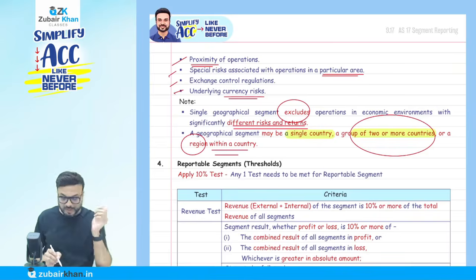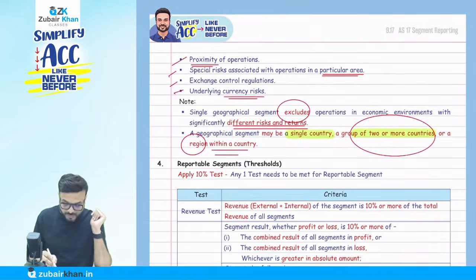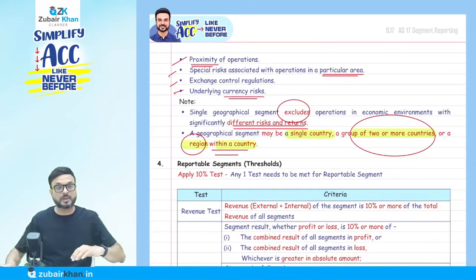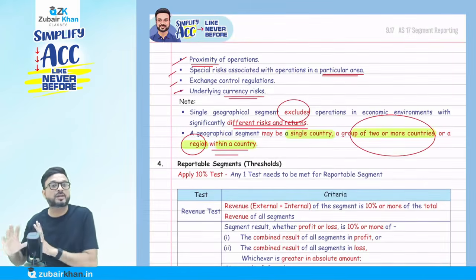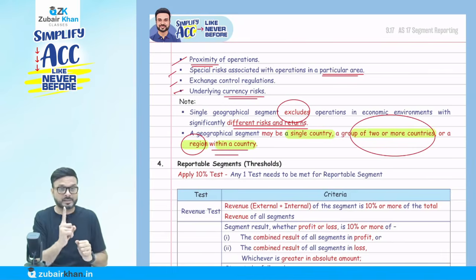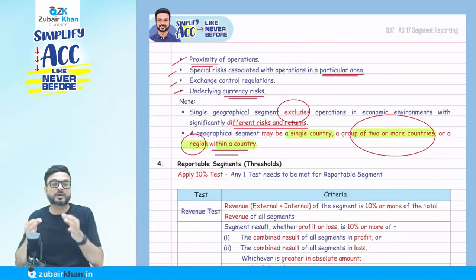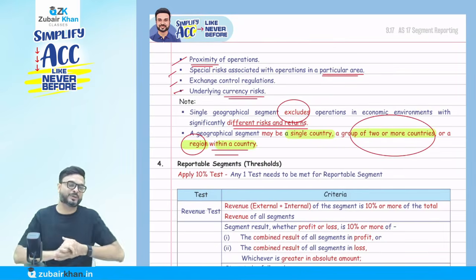Or a region within a country, like in India where we have so many states. A different region within a country, like North, can be a different segment, and South can be a different segment. So a single country might be a single segment, two or more countries might be a single segment, or within a country we might have different segments. All this depends on the risk and return of that particular segment.